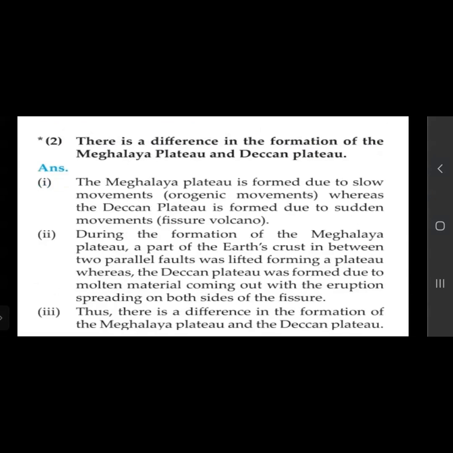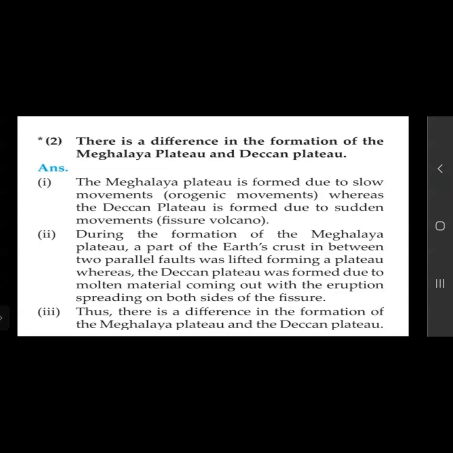There is a difference in the formation of the Meghalaya Plateau and the Deccan Plateau. The Meghalaya Plateau is formed due to slow movements, whereas the Deccan Plateau is formed due to sudden movement, because of volcanic eruption. During the formation of the Meghalaya Plateau, a part of the earth's crust between two parallel faults was lifted, forming a plateau, whereas the Deccan Plateau was formed due to molten material coming out of the eruption, spreading on both sides of the fissure.